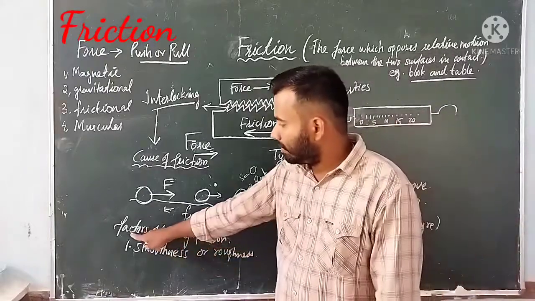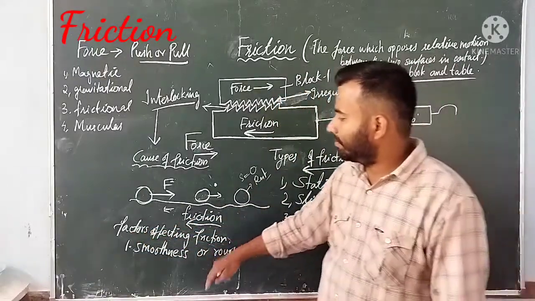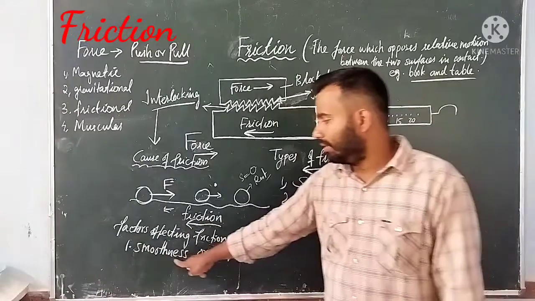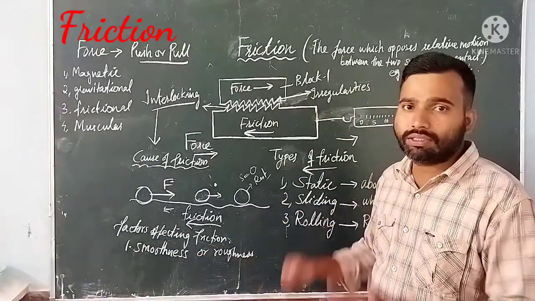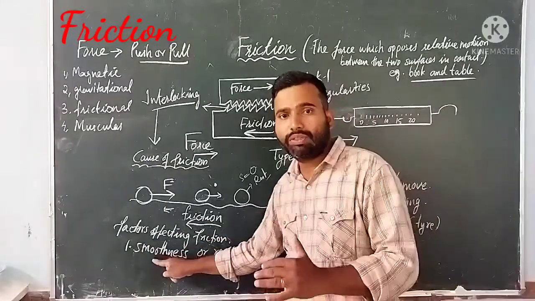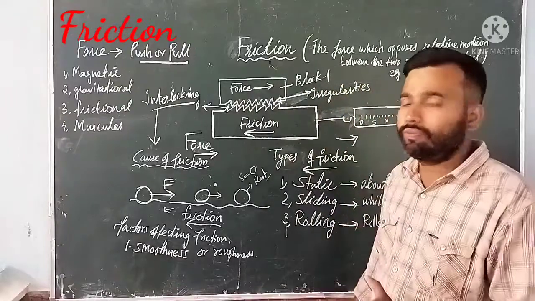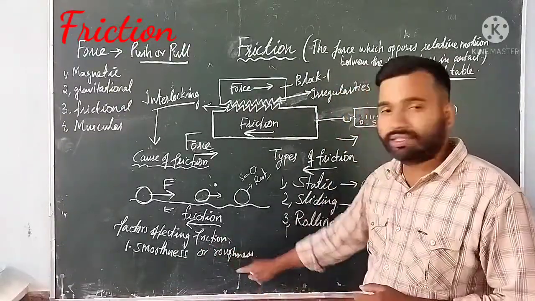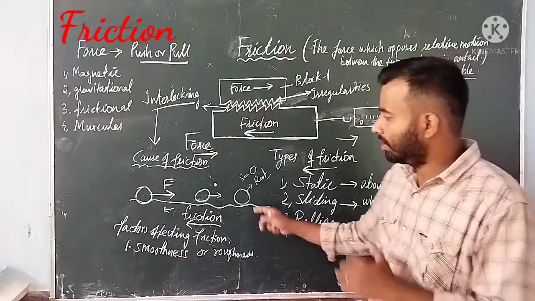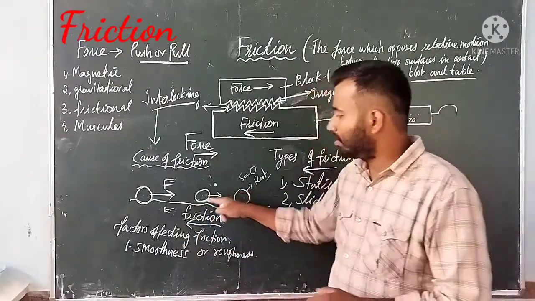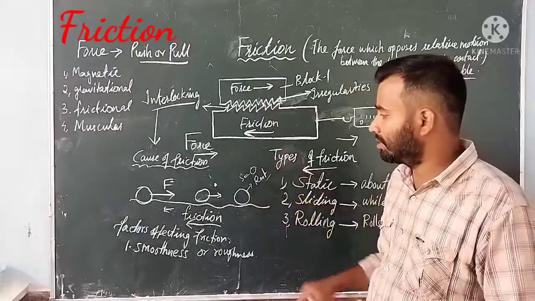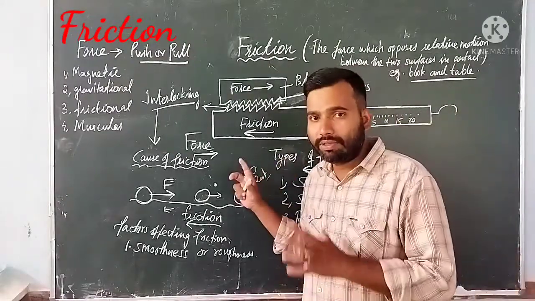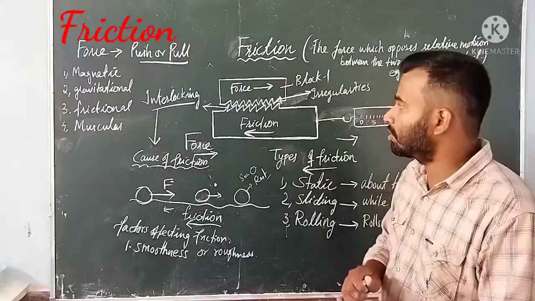So one factor affecting the force of friction is the smoothness or roughness of the surface. The smoother the surface is, the less the force of friction. If the surface is more rough, the friction will be more, or the opposing force will be more, so the ball will come to rest very fast, within a short time.